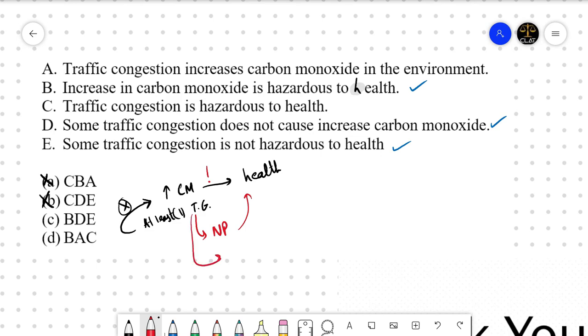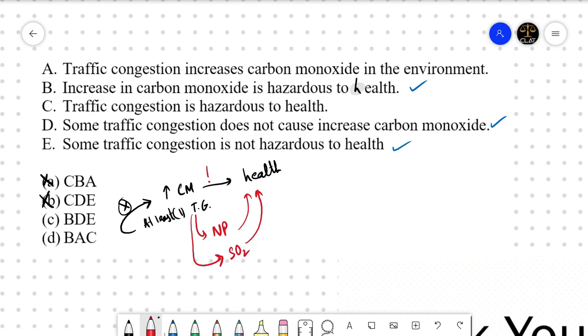At the same time, traffic congestion can also increase the amount of sulfur dioxide, and that can also be hazardous to health, right? So it would be very far-fetched if we assume that hazard to health can only be caused by increase in carbon monoxide.